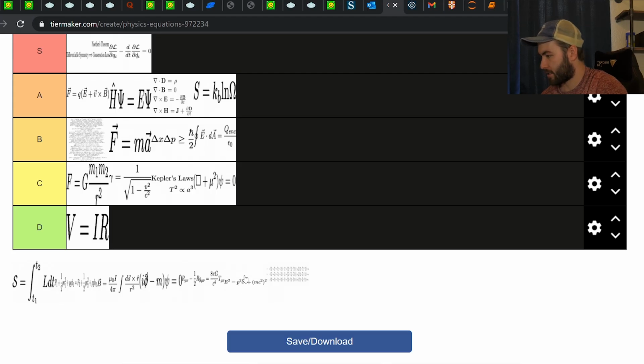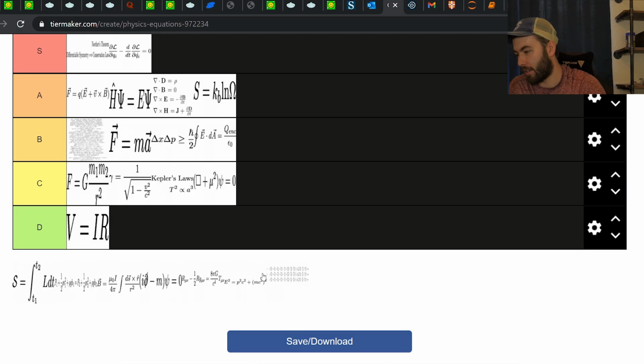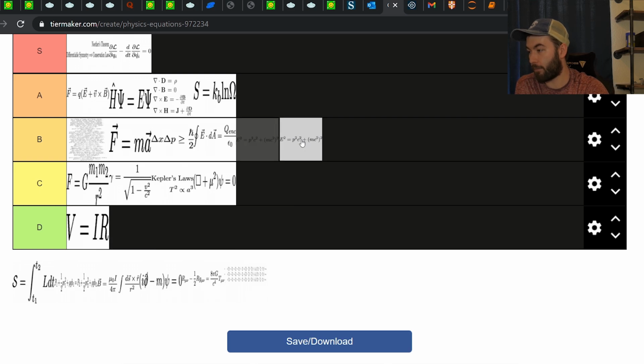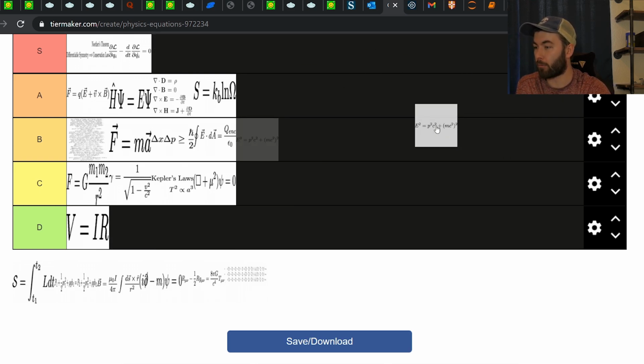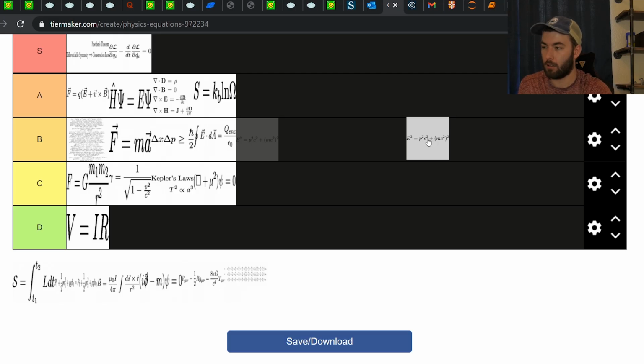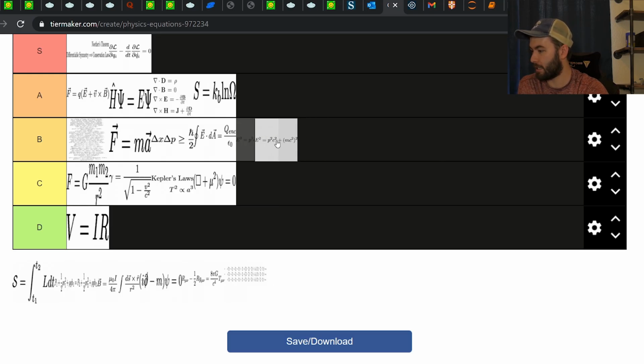Next we have Einstein's dispersion relation. If you take the momentum equal to 0, if the particle's not moving, then you just get E equals mc squared. I keep using the word iconic, I'm sorry, but that's kind of what it is, right? So this, if it was just E equals mc squared, I'd probably rank it lower, but this is really important. You can define your energy momentum 4 vector and what its square is through this equation. I'll probably put it in B tier. I think that's reasonable.